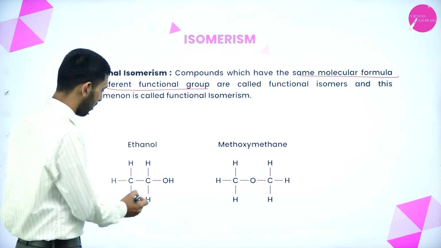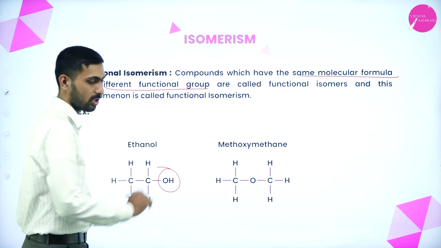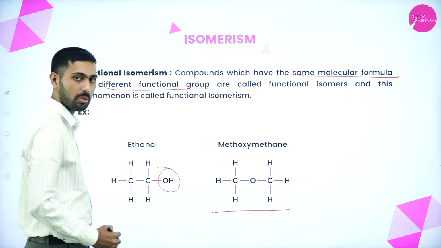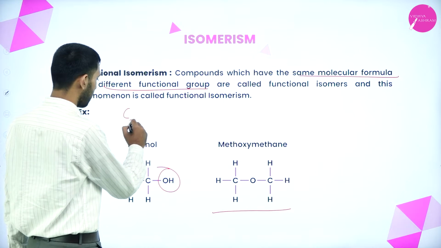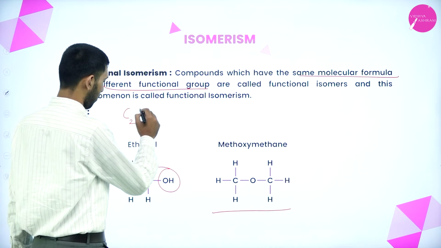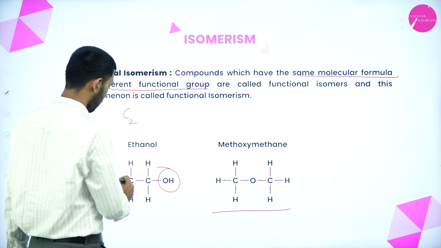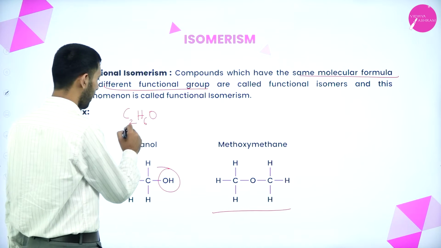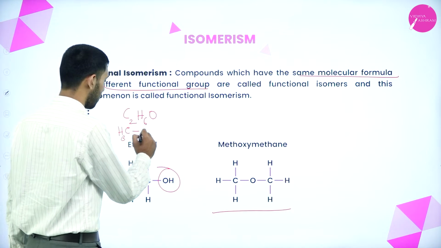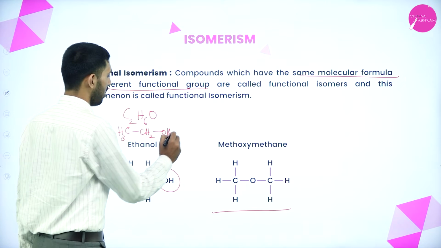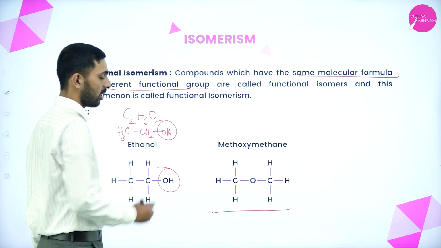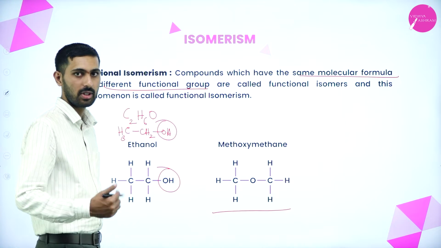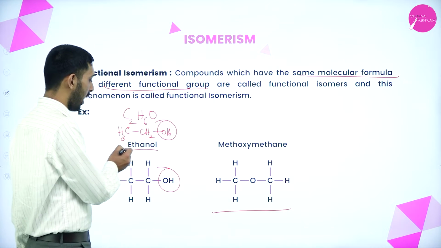Let us take an example. Here OH is there, and here we have changed the functional group. What is the molecular formula of this compound? Here 2 carbon atoms are present. How many hydrogens? 1, 2, 3, 4, 5, 6. If we write it, we write CH3CH2OH. Which is the functional group here? OH is the functional group. If OH is present, we can say it is an alcohol. So we can say ethanol.